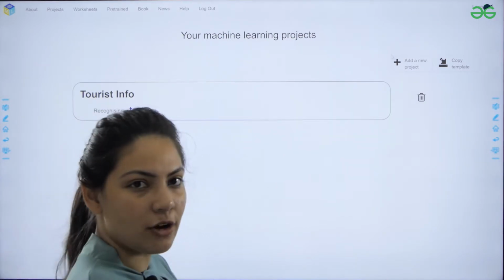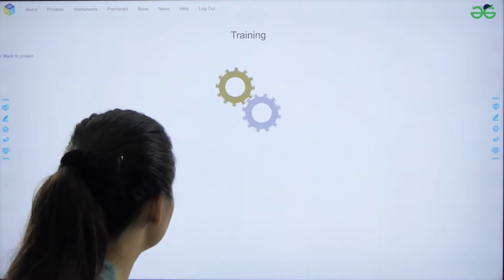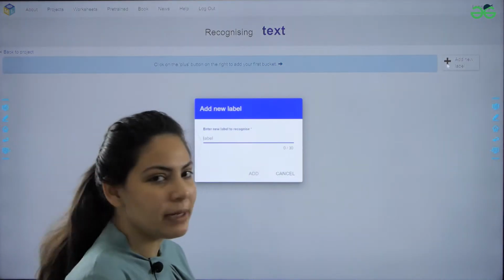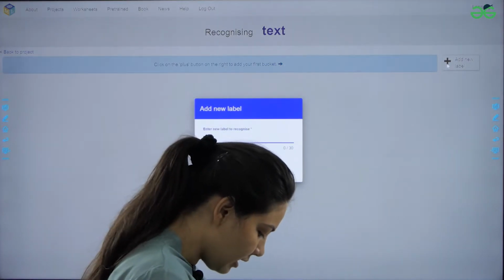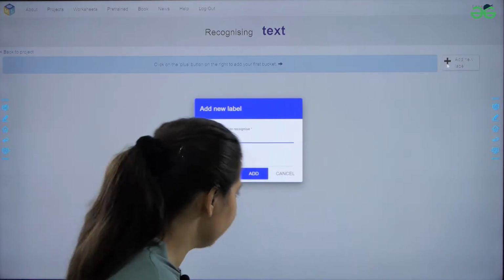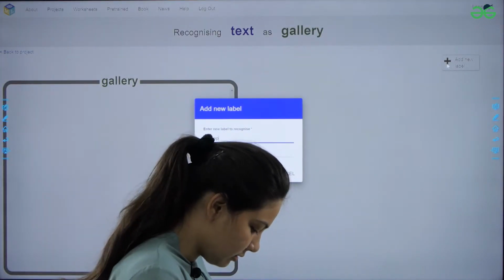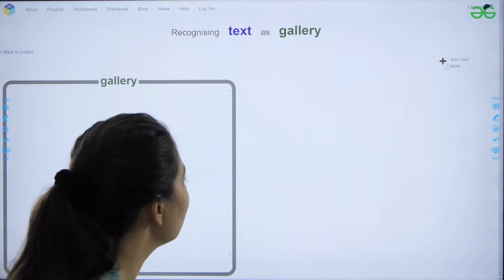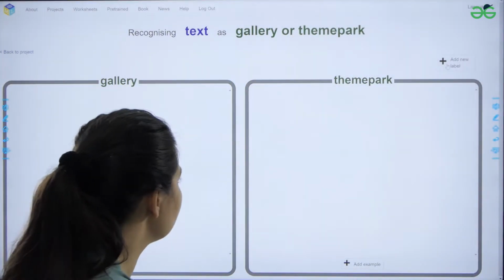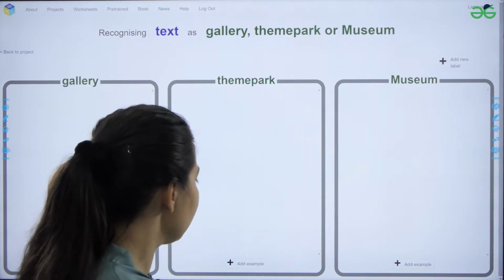You can see your project on the screen. Click on your project and go to the train section. Now here you have to add the labels of the places you are interested in. For example, I would like to add places like gallery, or maybe a theme park, or let's say a museum, or anything according to yourself and according to your friends etc.